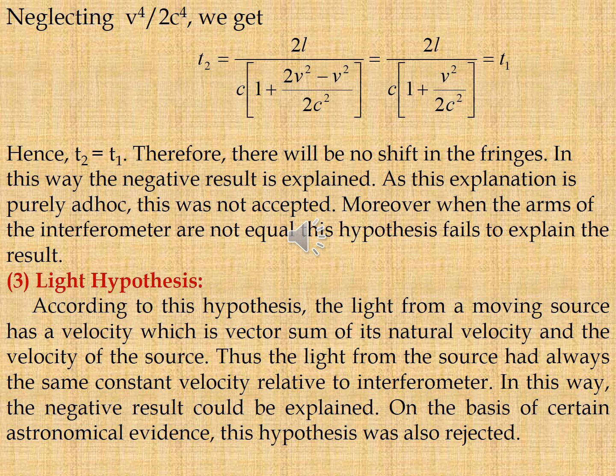Lastly, the emission hypothesis. According to this hypothesis, the light from a moving source has a velocity which is the vector sum of its natural velocity and the velocity of the source. Thus, the light from the source had always the same constant velocity relative to the interferometer. In this way, the negative result could be explained, but on the basis of certain astronomical evidence, this hypothesis was also rejected.